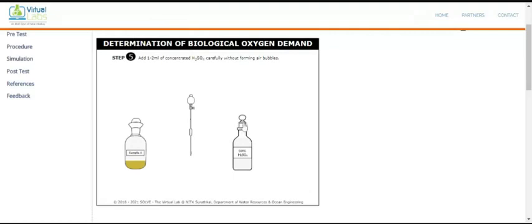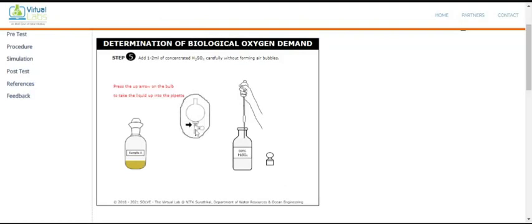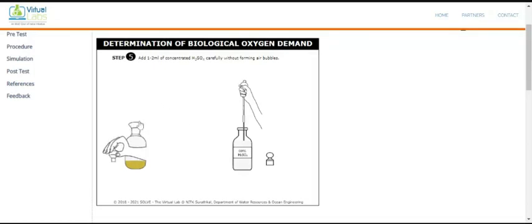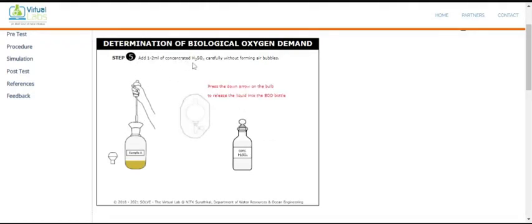So first you have to open this bottle, squeeze the pipette bulb, and then dip it into the H2SO4 solution. Okay, click here. Now we press the up arrow button here. So we are placing it so that the H2SO4 is drawn in, and then open the stopper from the BOD bottle, and now we are pouring the concentrated H2SO4.